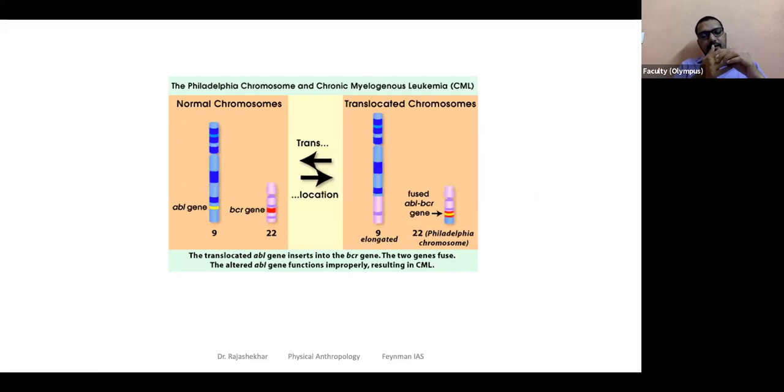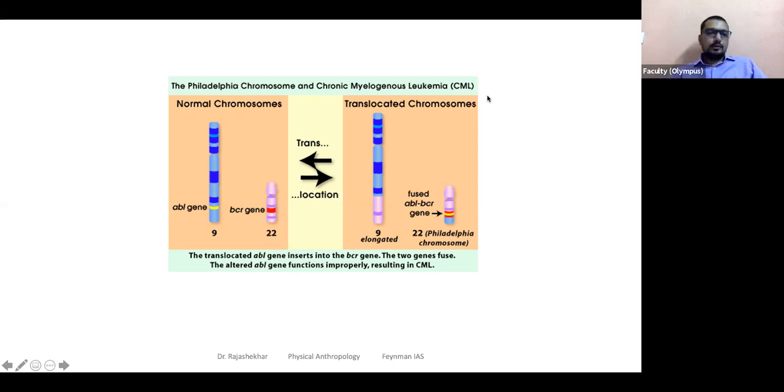There are so many examples. As I was telling you, it is a common one. We'll have an example here. This is an example where a specific type of leukemia happens because of the translocation process. This is called chronic myelogenous leukemia. It's a type of leukemia, blood cancer, white blood cell cancer. Leukocytes are WBCs, correct? So their cancer is called leukemia. Chronic myelogenous leukemia, or CML in short, it is called.